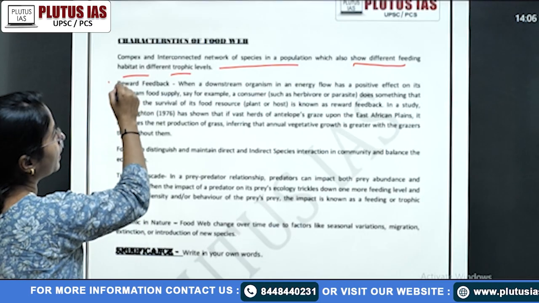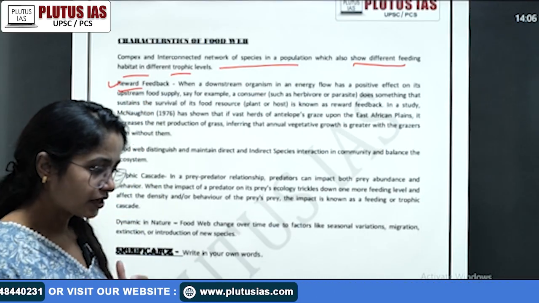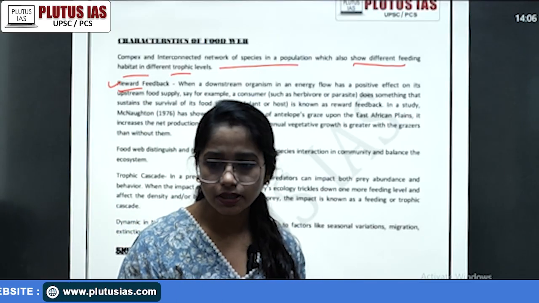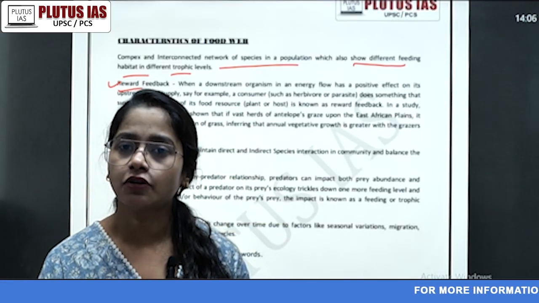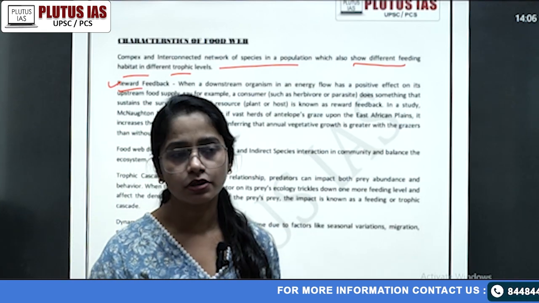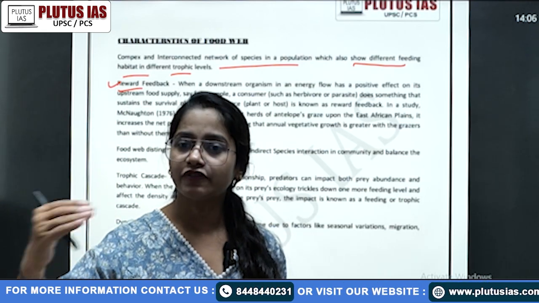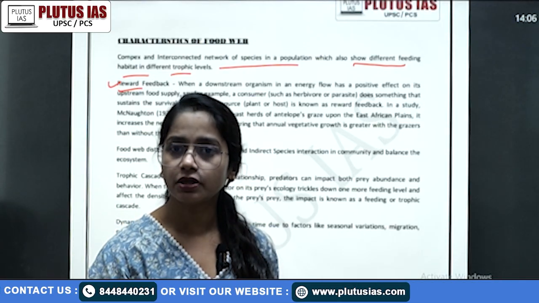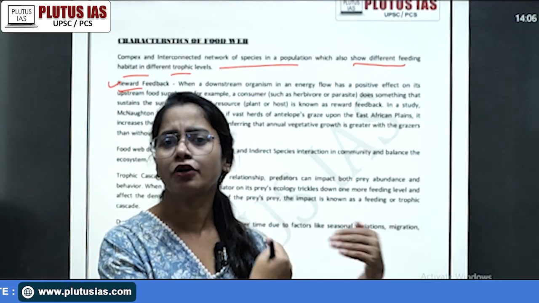Then what is reward feedback? When we talk about energy flow, sometimes it's not always necessary that if the number of deer is increasing, and deer are feeding on your grasses, or deer are consumers of producers, the producer will decrease. Sometimes, as the number of deer increases, consuming the producer, the plant species number will also increase.